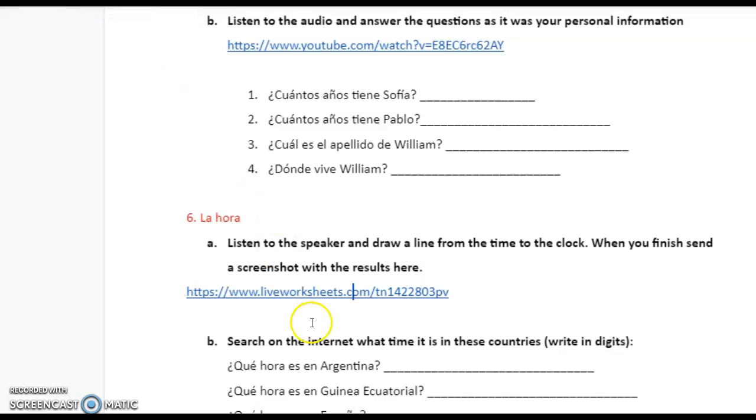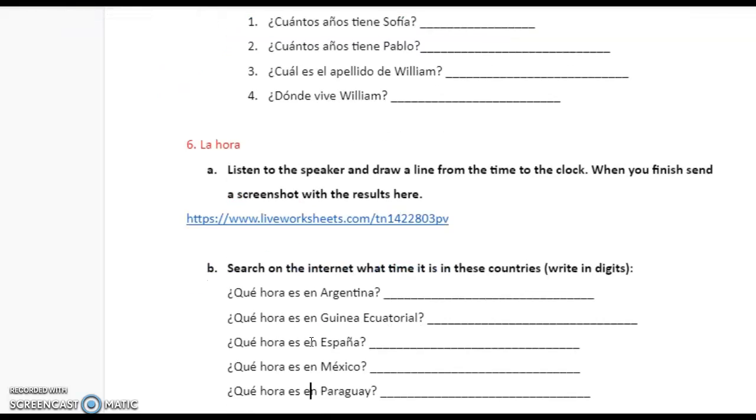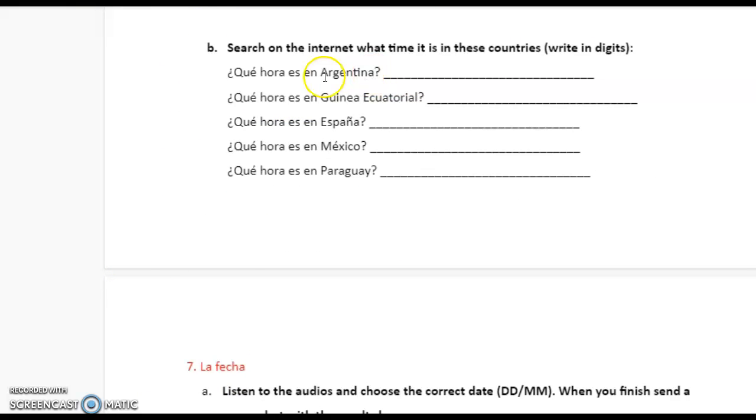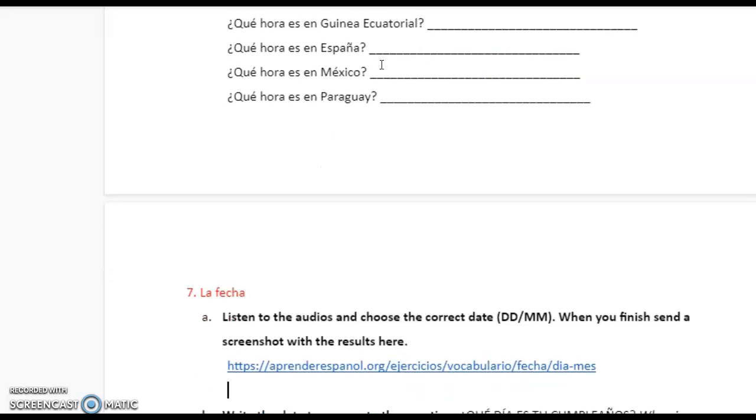Let's see. Now, you are going to search on the internet what time it is in these countries, okay? In digits, for example, ¿qué hora es? Let's say that en Argentina son las 5 de la tarde. So you write something like that. Same for the other countries.